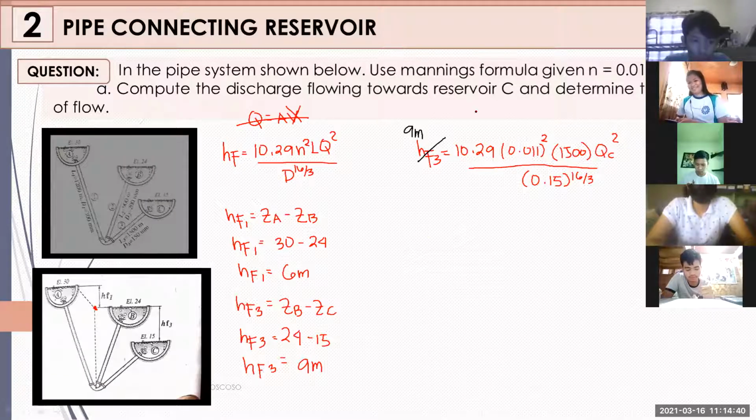So, ilan yung magiging discharge at C natin? 0.014. I think that is correct. 0.014 cubic meters per second.